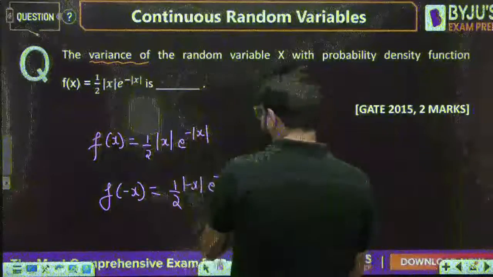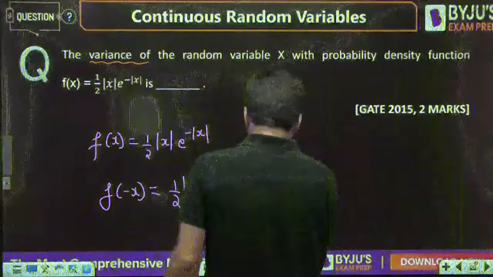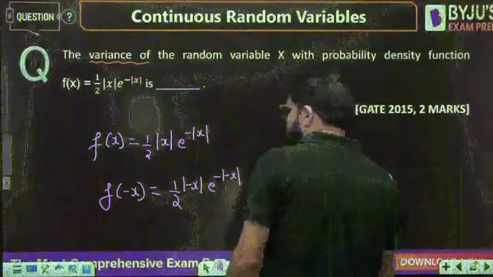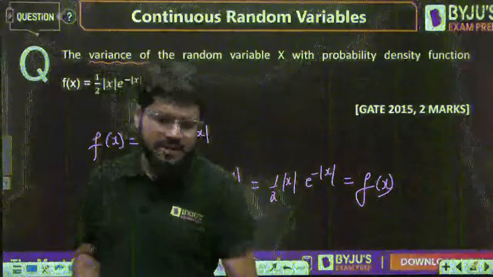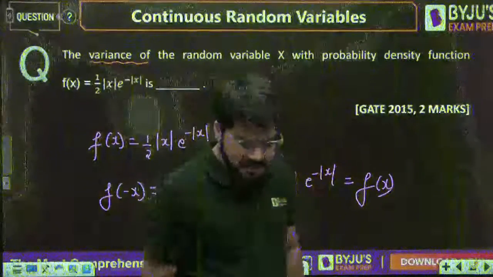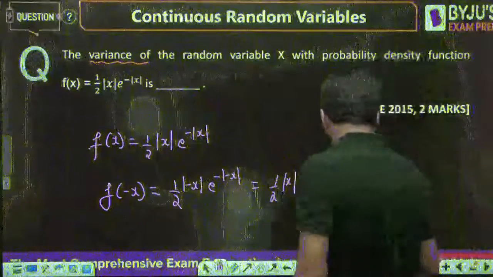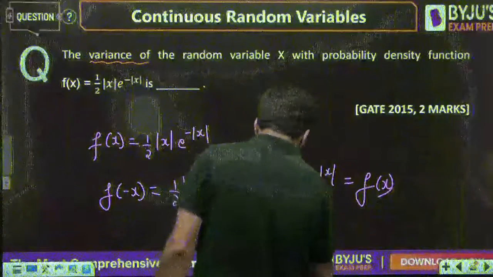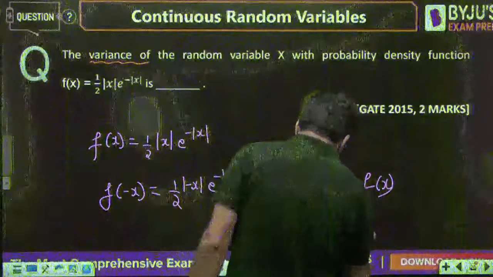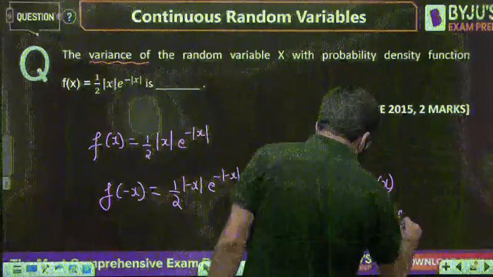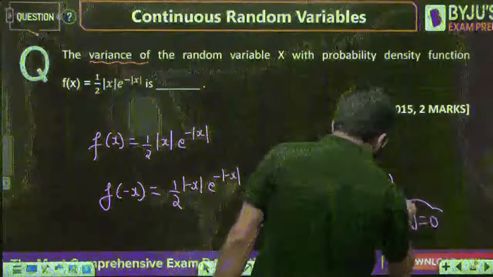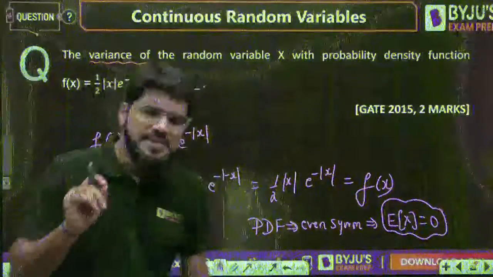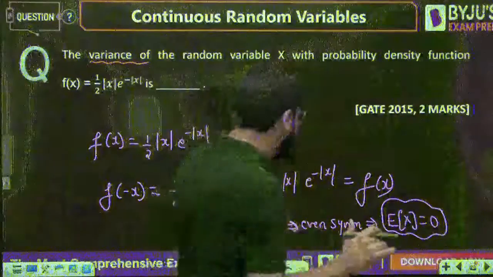So minus mod x is just mod x, so it is half mod x e power minus mod x, and that is just equal to f(x). So f of minus x is equal to f(x), and that simply means that the PDF of this function is even symmetric, and whenever the PDF is even symmetric, the mean value, as I already told you, will be 0. The mean will be 0. Keep this absolutely clear.